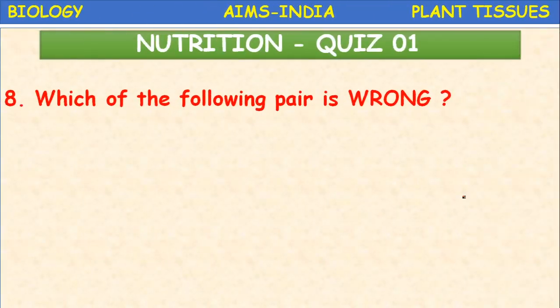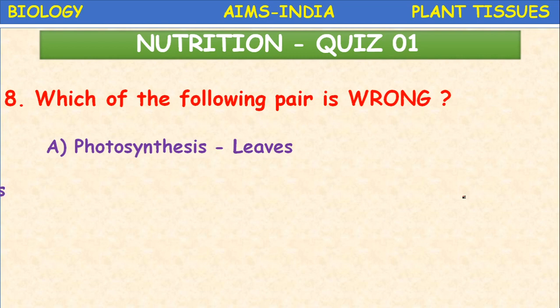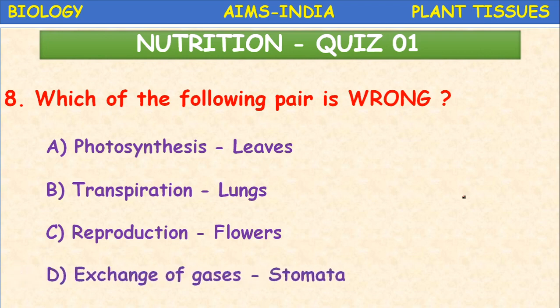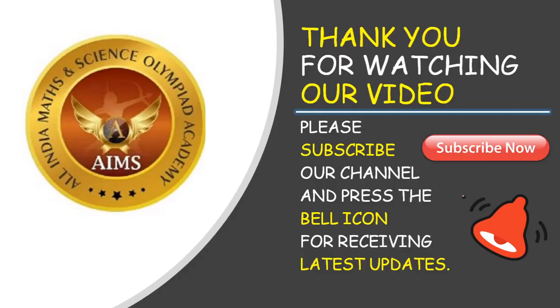Which of the following pairs is wrong? So we studied in the beginning the different parts of the plant performing different functions. So photosynthesis, leaves; transpiration, lungs; reproduction, flowers; exchange of gases, stomata. So here the wrong one is transpiration. Transpiration also takes place by stomata. Okay, children, I hope you followed today's lesson.